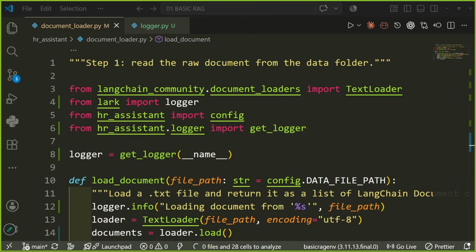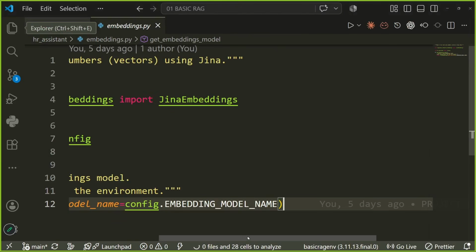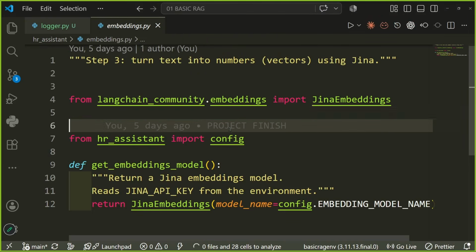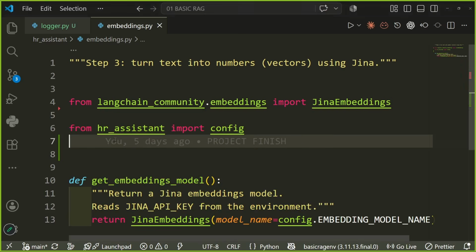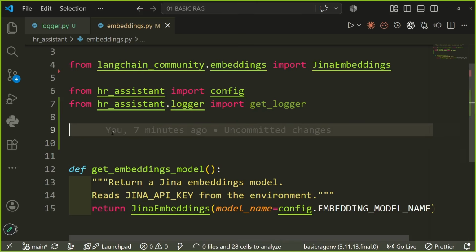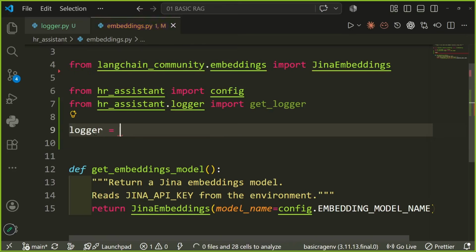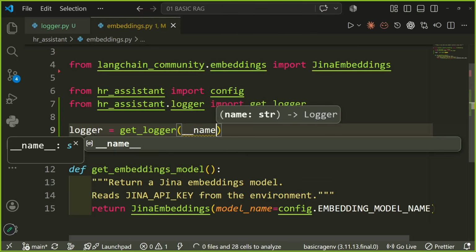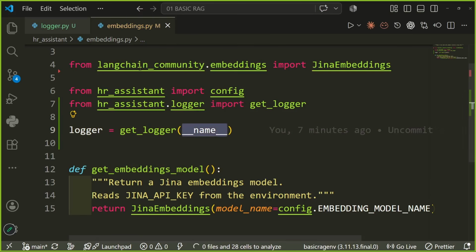What we will do is go to the embeddings file. It doesn't matter if we go in the order or not. Similarly in the embeddings, we would add something like this: from HR assistant.logger import get logger, and to capture the name of this file, we would write logger equals get logger, and we would add name, which means capture the name of this file.